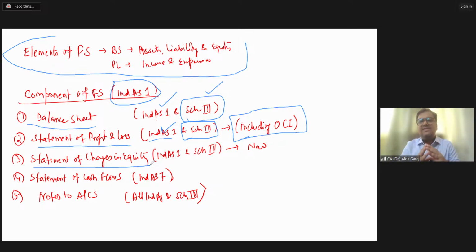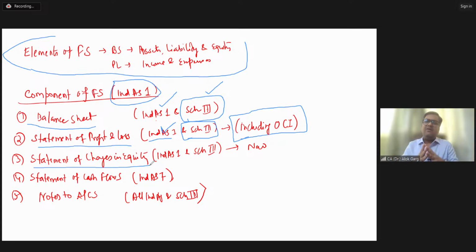Friends, this statement, or I would say this movement, we were showing in notes to accounts in our old version of accounting standard financial statement. But in Ind AS financial statement, this is altogether a separate component where you need to show the shareholder performance, right? This statement of changes in equity is again for the year ended or for the period ended. That is number one.